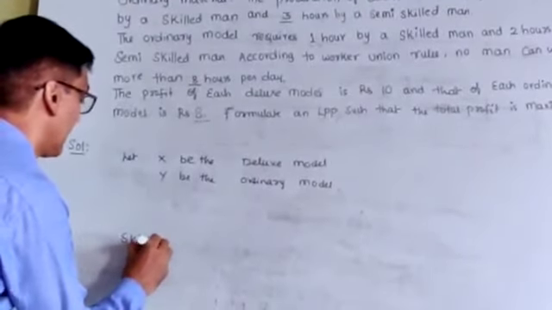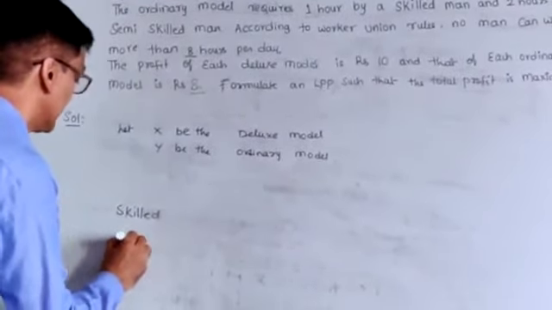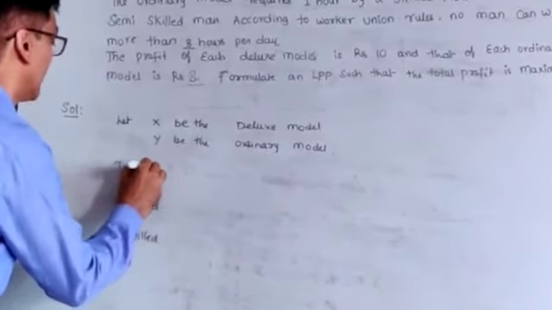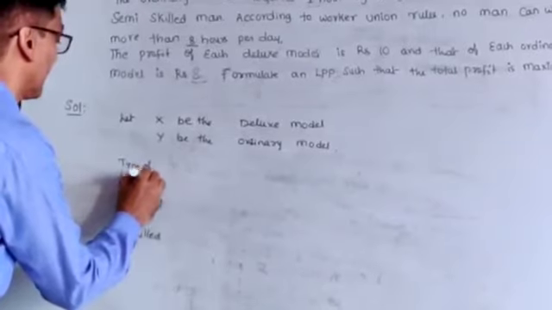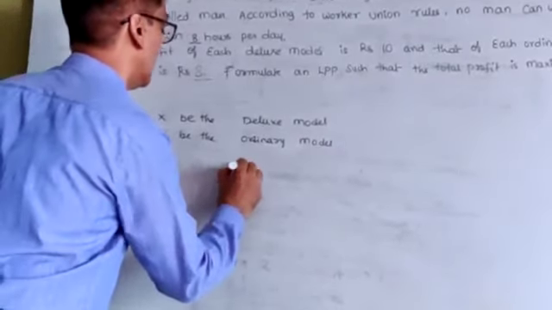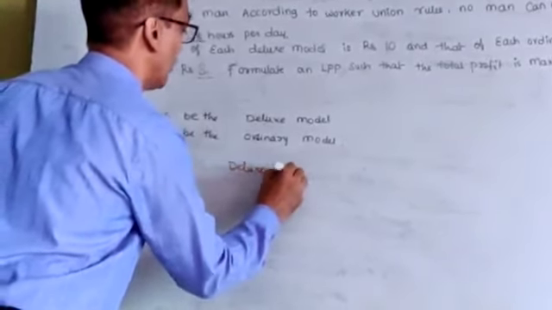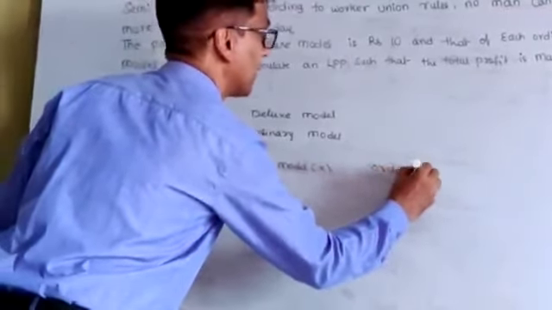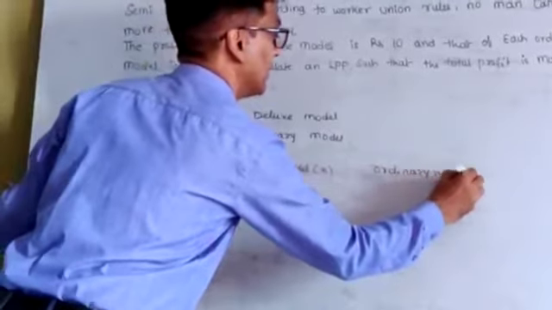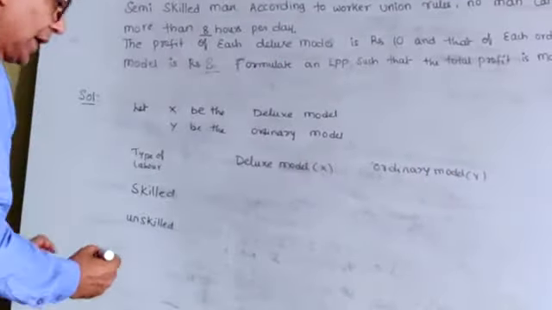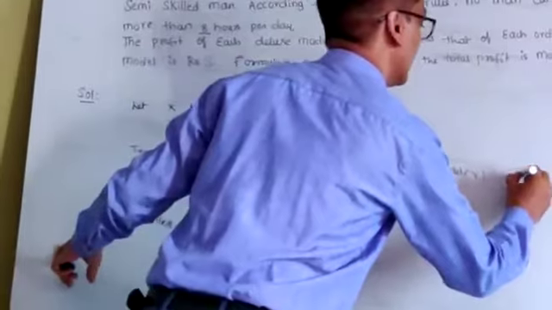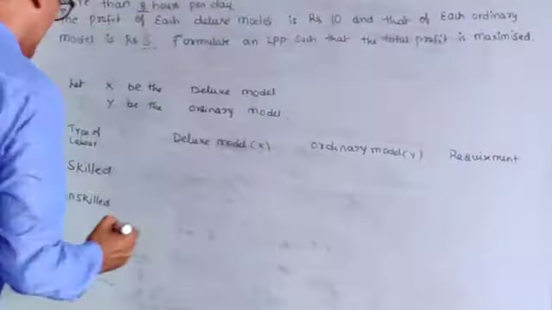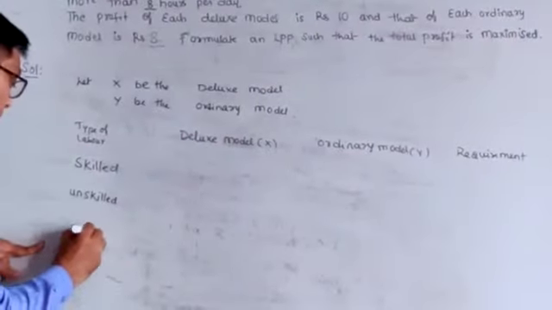skilled, unskilled. So write down type of labor, and here deluxe model, it is X, ordinary model, it is Y, and it is requirement, and here it is profit.